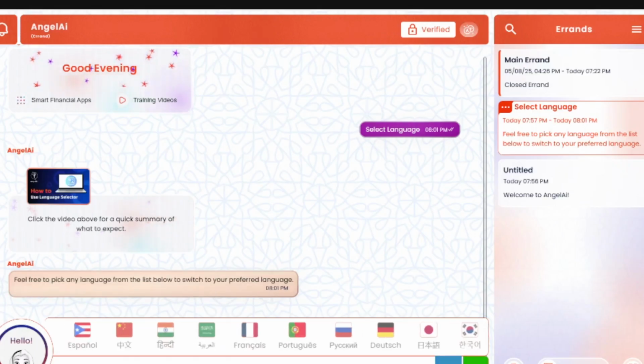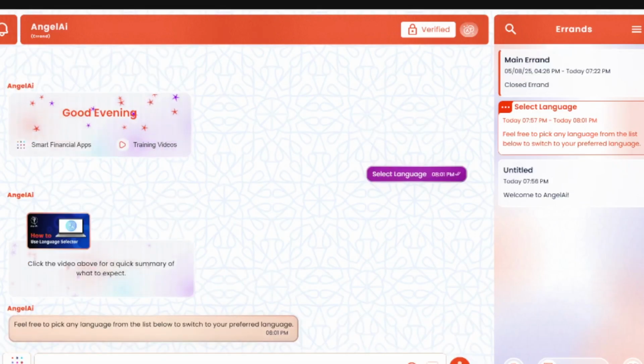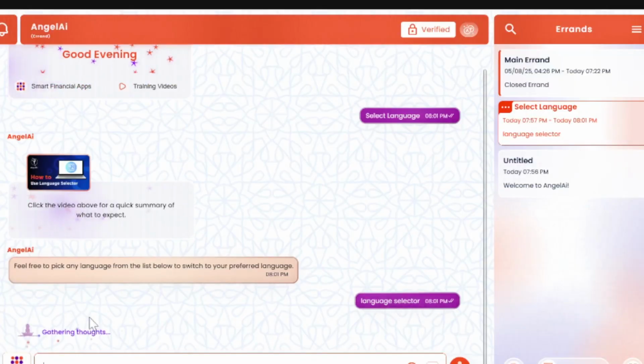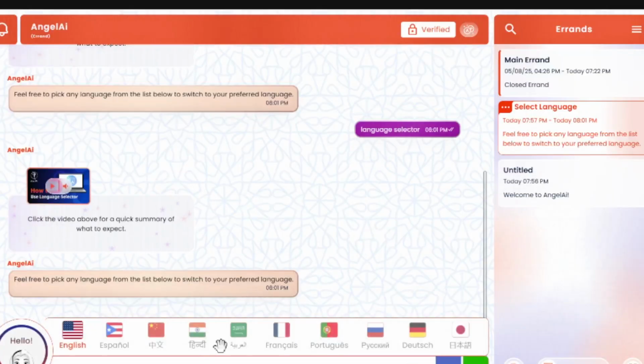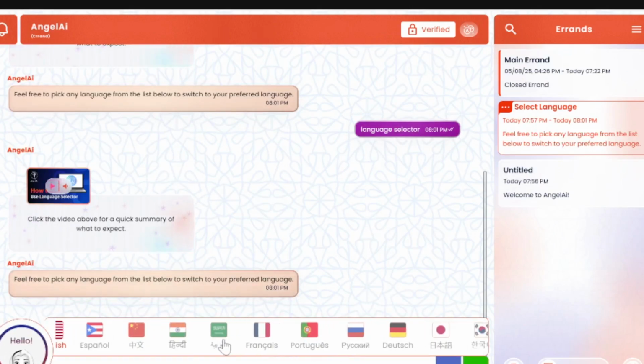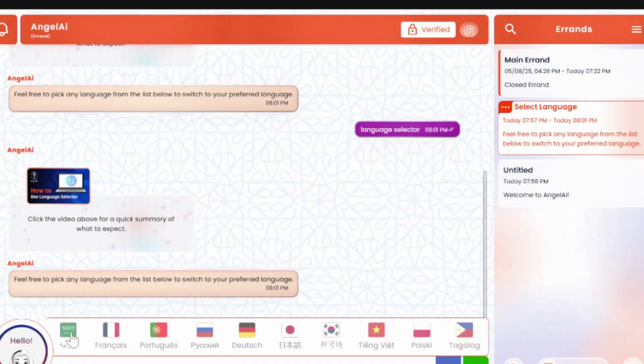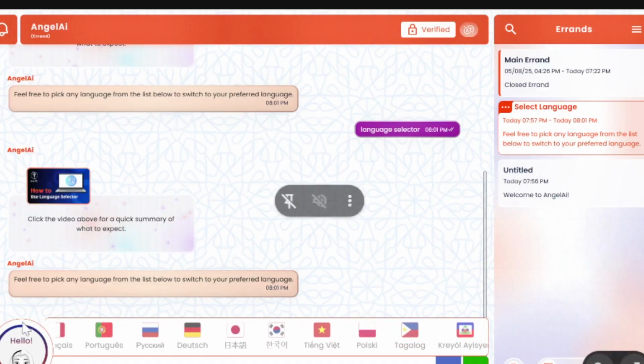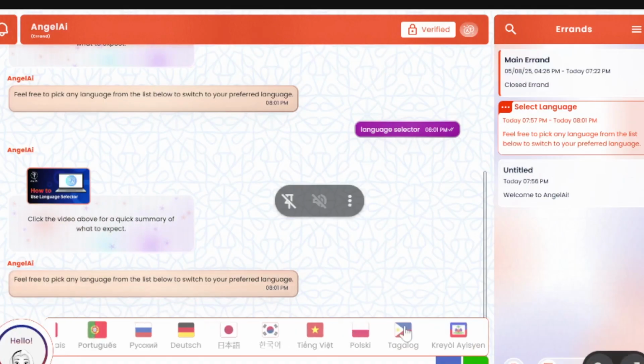Does it have Persian? Unsure. Let me see. Persian, Farsi. Language selector. Okay. So these are the only languages so far? I believe that these are so far. I believe that they're working on adding more, slowly, but for now, these are the languages that we have available. Okay.